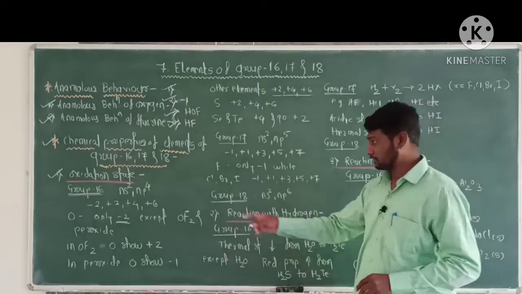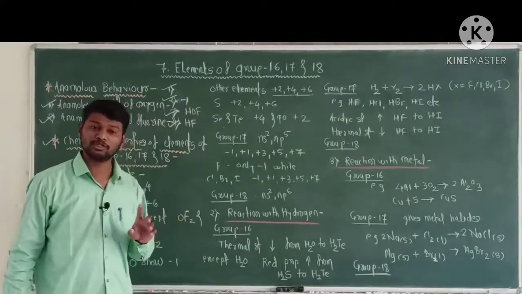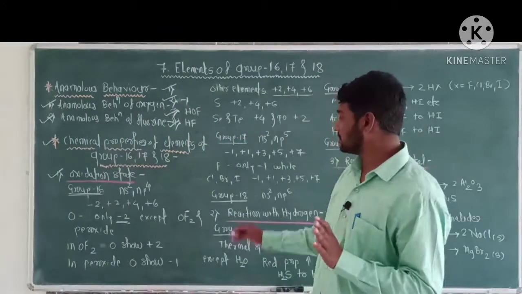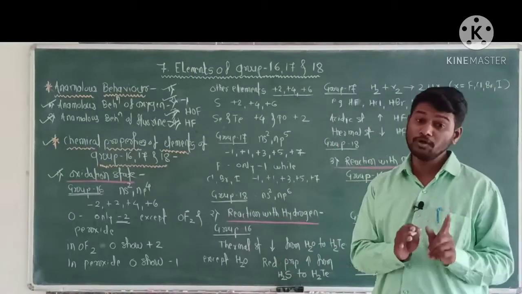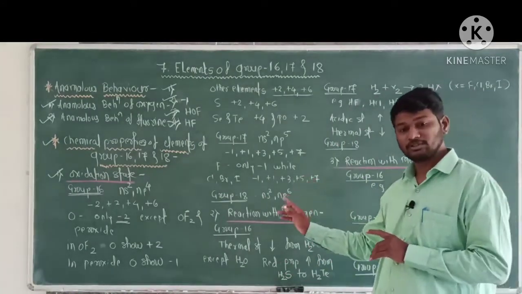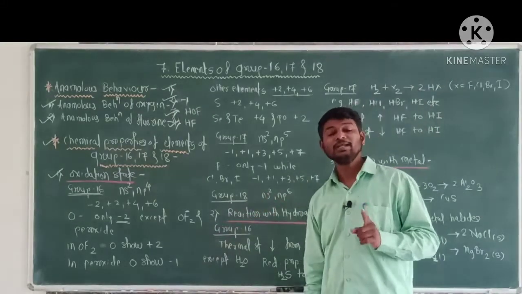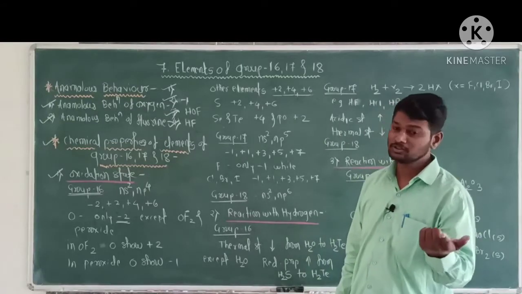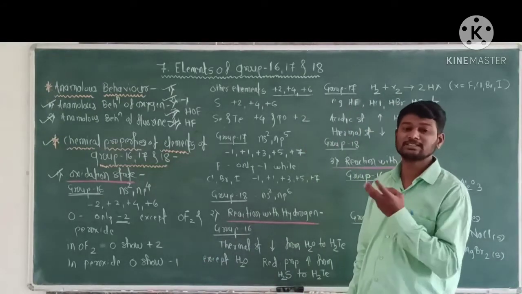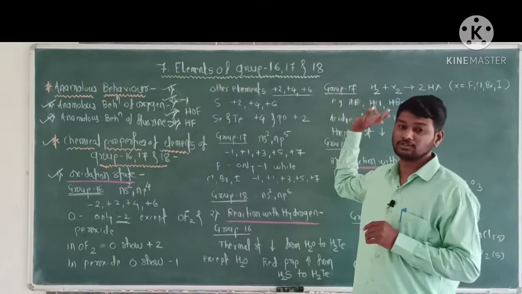The general electronic configuration of a group 16 element is ns2 np4, therefore they show -2, +2, +4, +6 oxidation states. Oxygen shows only -2 oxidation state except in OF2 and peroxide. In OF2 oxygen shows +2 oxidation state, while in peroxide oxygen shows -1. Other elements of group 16, that is sulfur, selenium, tellurium and polonium, show +2, +4, +6 oxidation states.